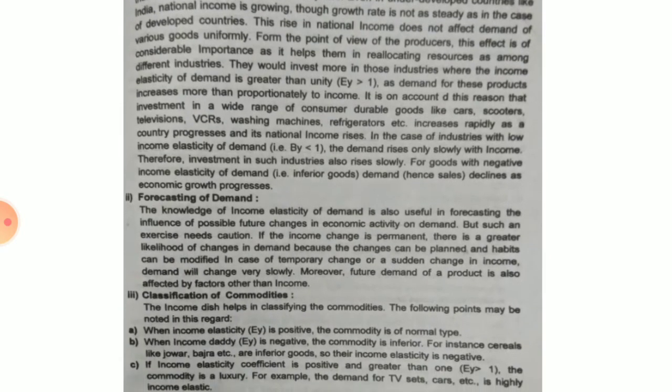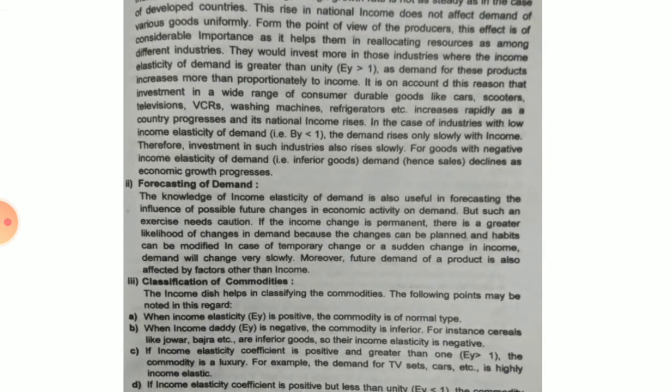Second thing is forecasting of demand. Now the knowledge of income elasticity for the future, that is forecasting for the future, is possible only when there is future predictability of the demand. If the income change is permanent, then there are greater changes in demand, and the demand caused by the change can be planned, and habits can be modified.